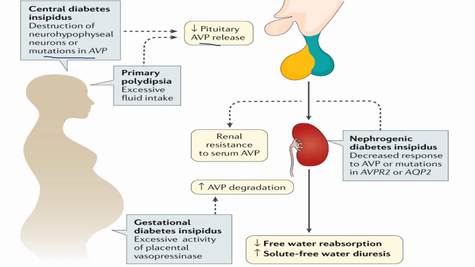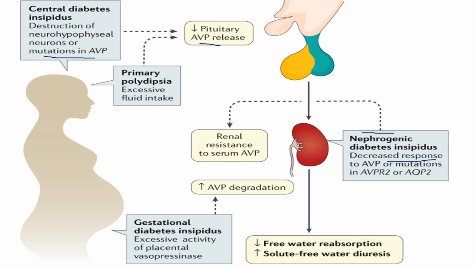The second one is nephrogenic diabetes insipidus, where there is a decreased response to ADH, vasopressin. We have a sufficient amount of hormone, but response, binding, and activity will be suppressed. So then also we have more urine output, less absorption. That is also diabetes insipidus, but this is nephrogenic, where responsiveness to vasopressin has been suppressed.